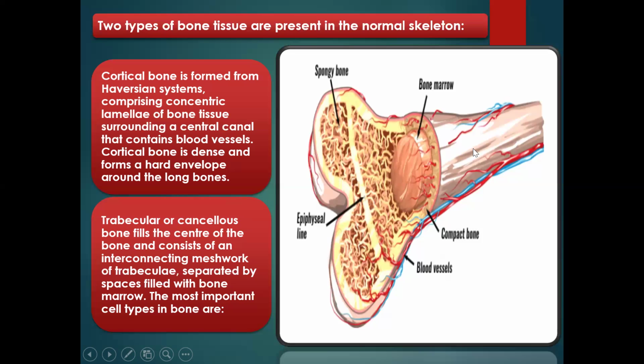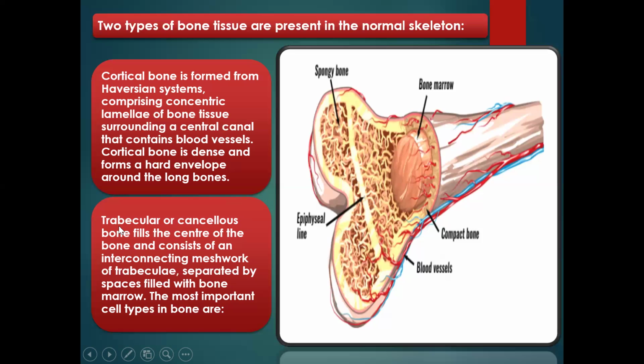So the compact bone surrounds this Haversian system, the lamellae, and the central canals that contain the blood vessels. You know, the bone has a very rich supply of blood. It forms a hard envelope around the long bones. It is the outer part that covers the bone. That is the cortical bone, or the compact part of the bone.